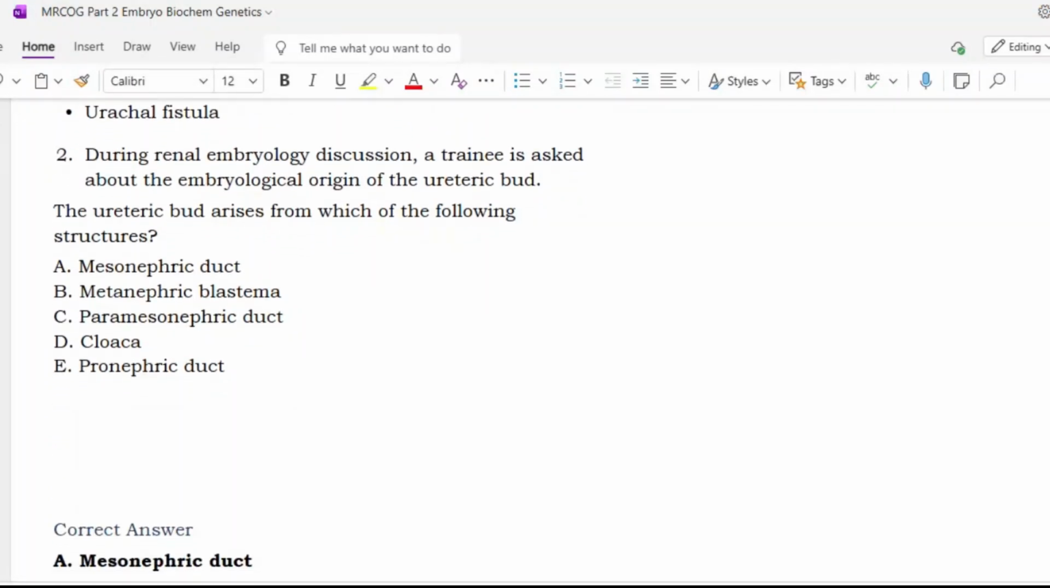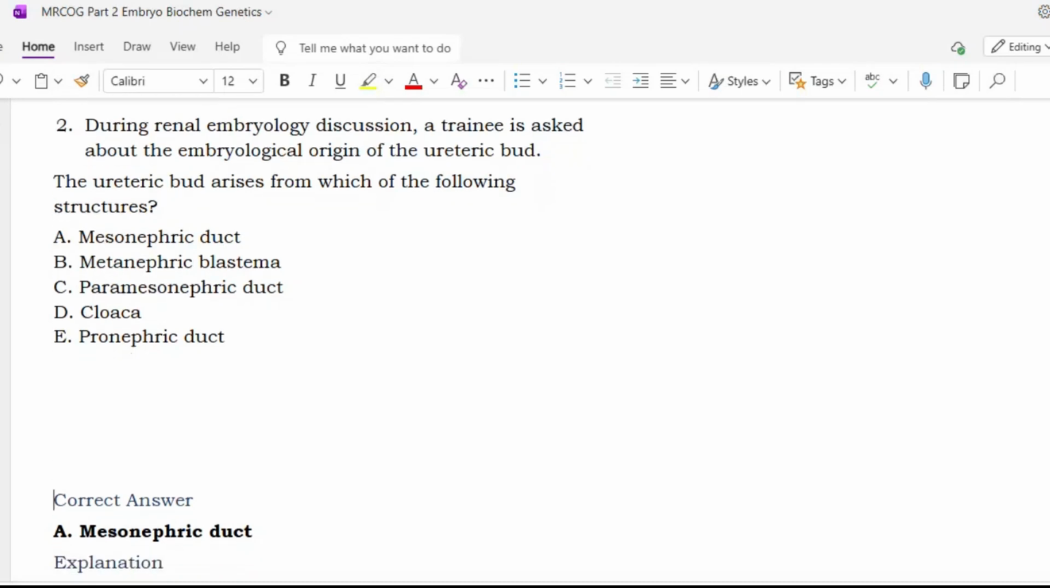Yes, sir. During a renal embryology discussion, a trainee is asked about the embryological origin of the ureteric bud. Okay, the ureteric bud arises from which of the following structures? Mesonephric duct, metanephric blastema, paramesonephric duct, cloaca, pronephric duct. Sir, option A, mesonephric duct. Yes, it is a mesonephric duct.